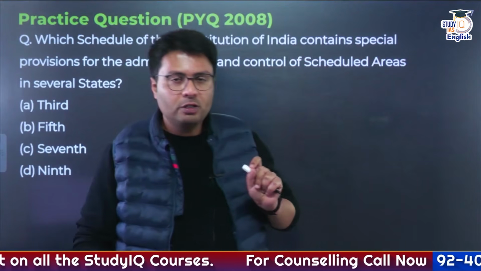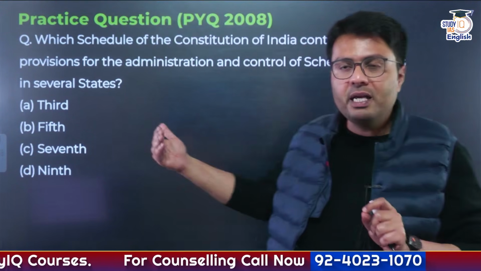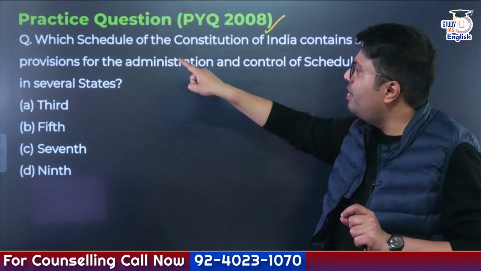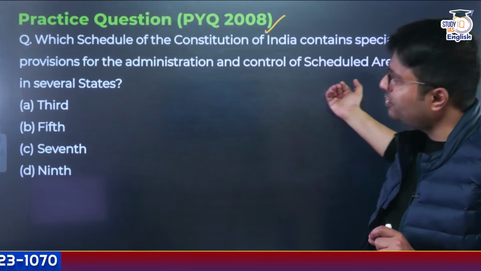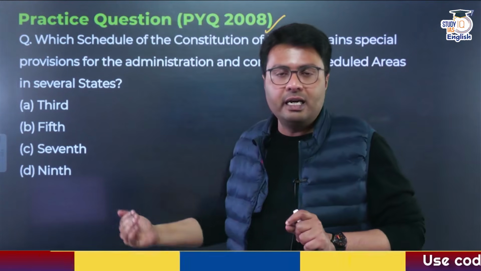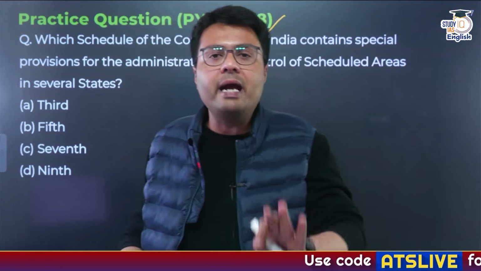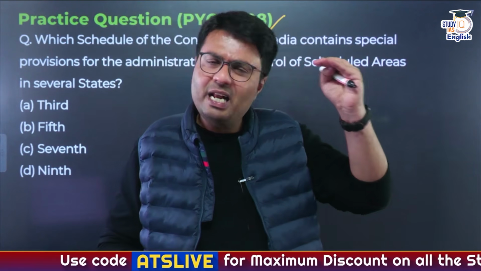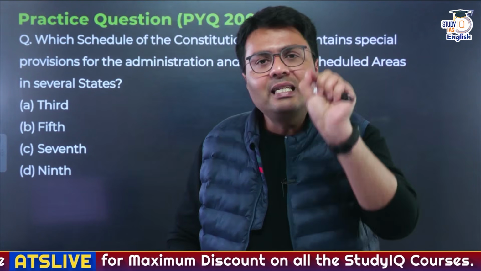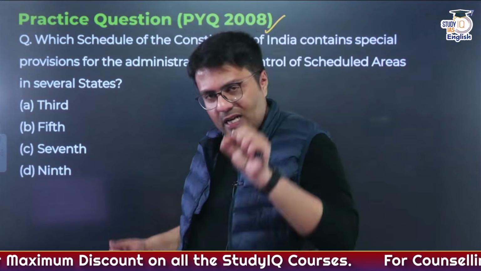And I was saying to you, this is the question that appeared in the UPSC exam in 2008: which schedule of the Constitution of India contains special provisions for the administration and control of scheduled areas in several states? There are several states which are provided special protection under Article 371 A, B, C, etc. Please tell me the schedule which I am talking about. Let me know in the comment section.